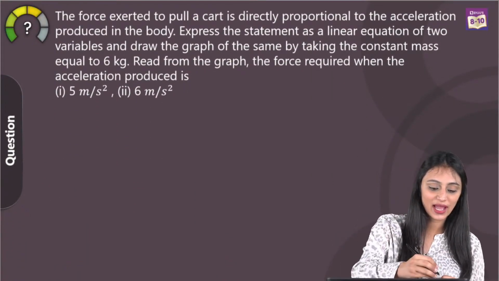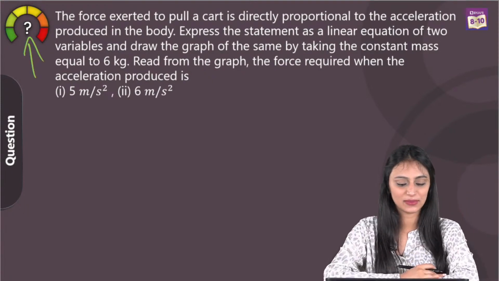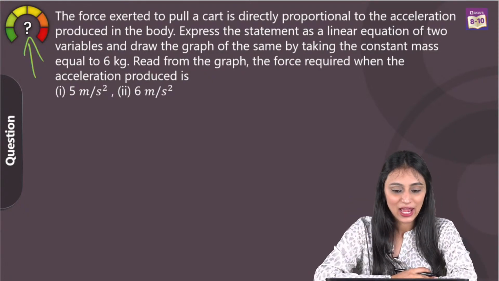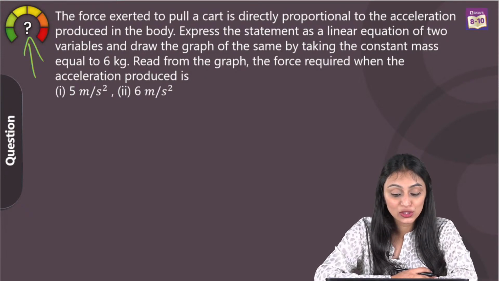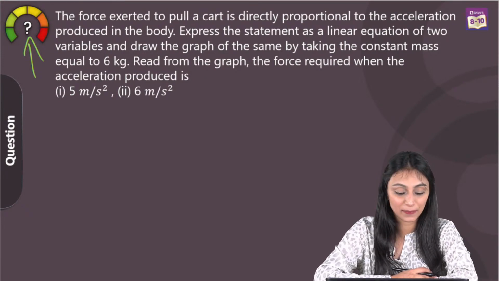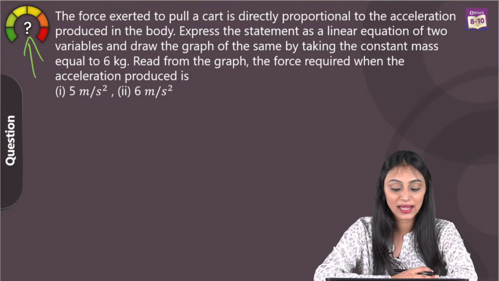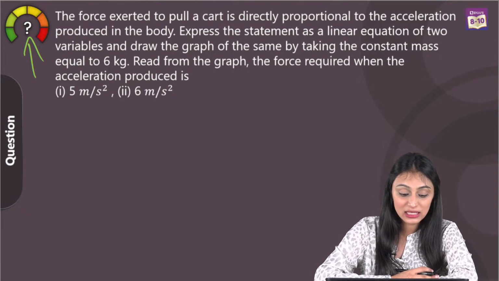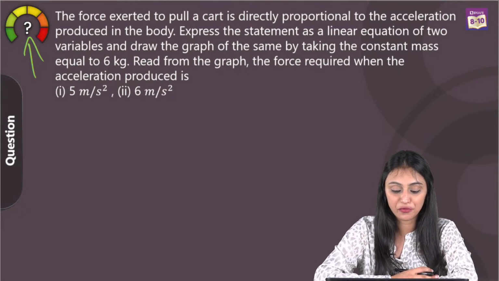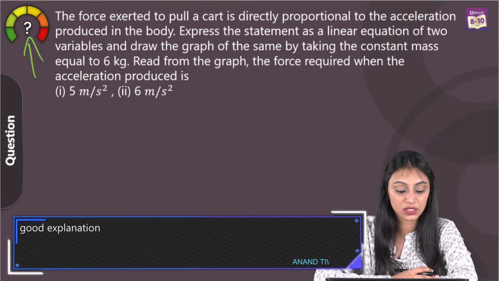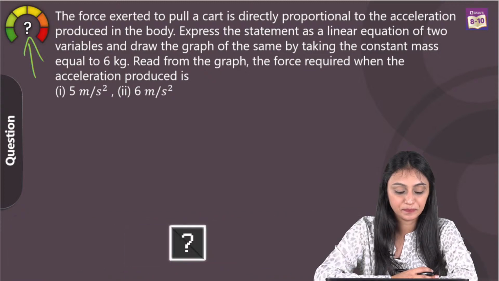So here we have a difficult level question. Let's see how simply we can solve this. The force exerted to pull a cart is directly proportional to the acceleration produced in the body. Express the statement as a linear equation of two variables and draw the graph of the same by taking the constant mass equal to 6 kgs. Read from the graph the force required when the acceleration produced is 5 meter per second square, 6 meter per second square.